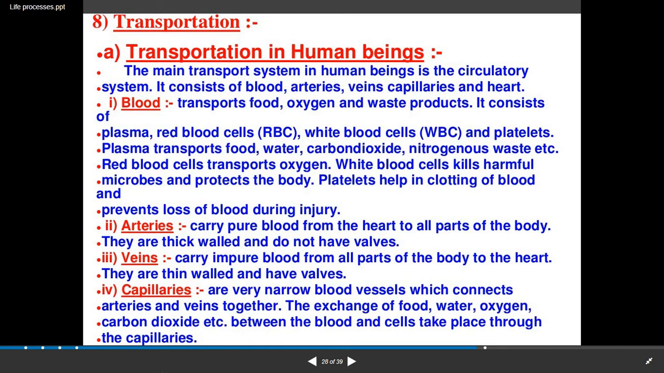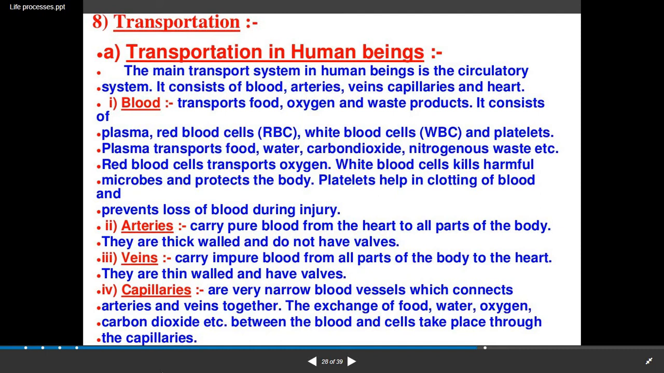Second is the arteries. They carry pure blood from the heart to all parts of the body. They are thick-walled and do not have valves. Veins carry impure blood from all the parts of the body to the heart. Now students, please note: arteries carry purified blood from the heart to the different parts, and veins carry impure blood from different parts to the heart. A question can be asked to differentiate between arteries and veins, so these two points you have to remember.